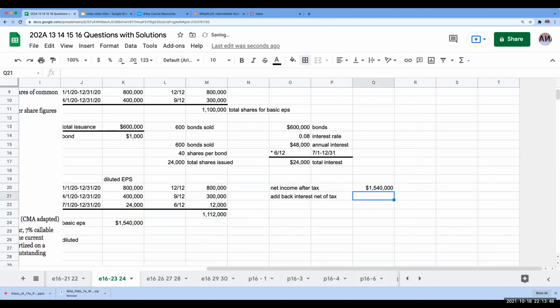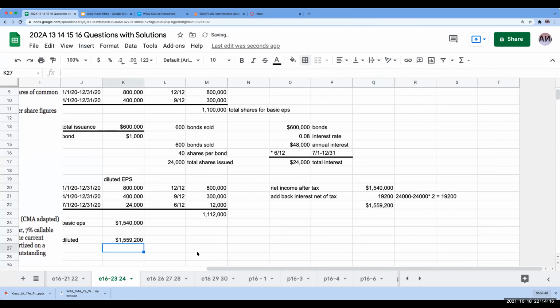So this is basically 24,000 times 0.8, or 24,000 minus 24,000 times 0.2, which gives me 19,200. When I add these two numbers together, I get 1,559,200.